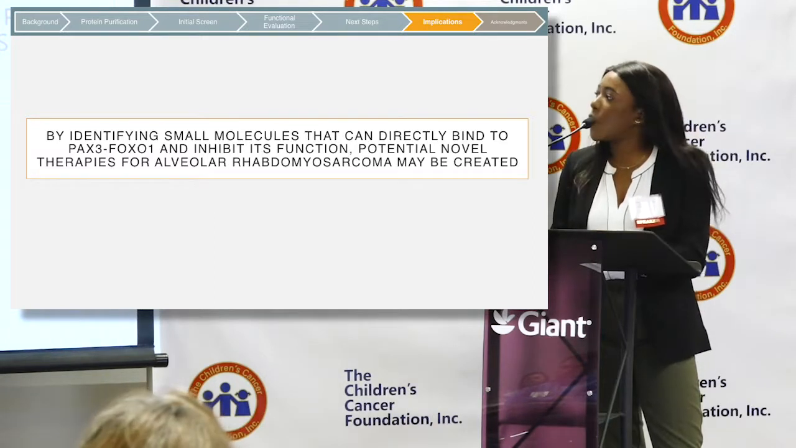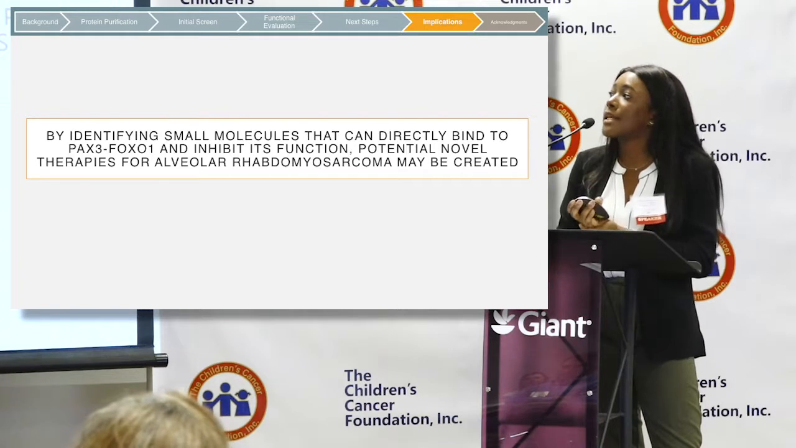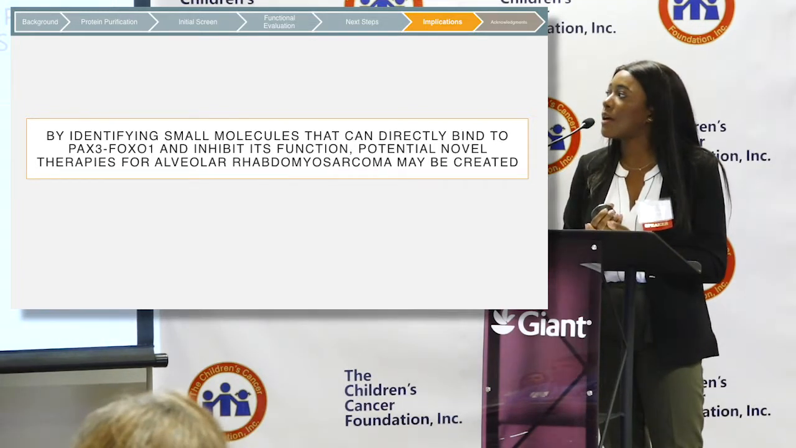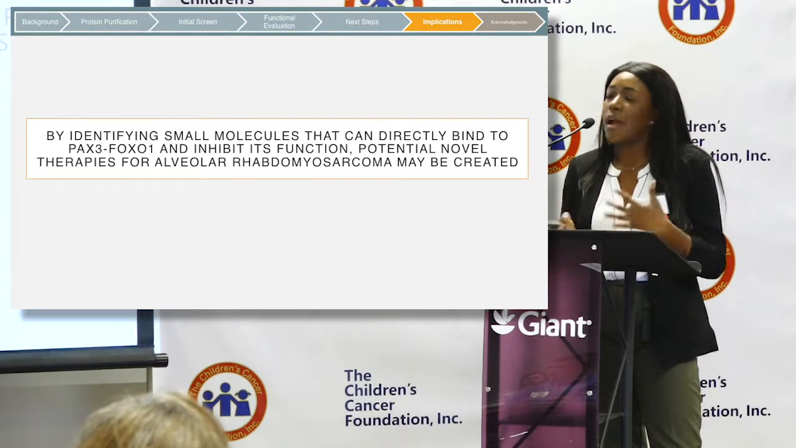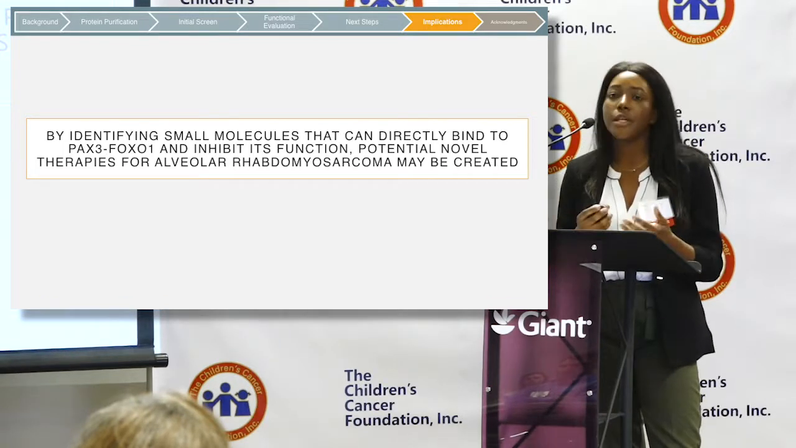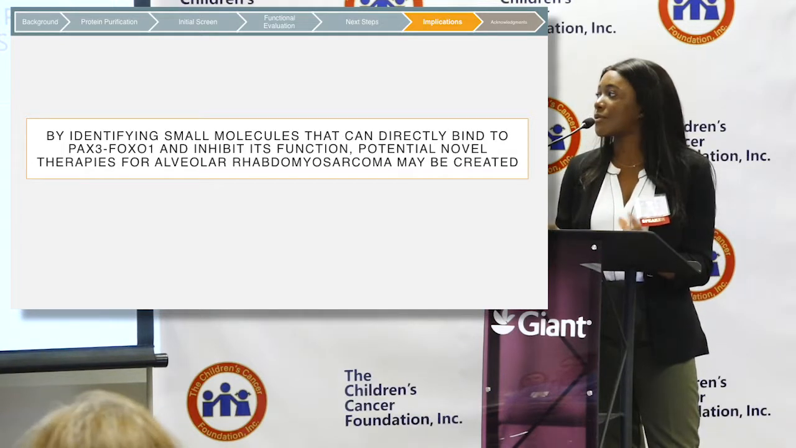So we hope by going through this plan to find a compound that does inhibit paxifoxo-1 activity, and that that could be a potential novel therapy for alveolar rhabdomyosarcoma. And this might not necessarily directly lead to a cure, of course, but we hope that it could be used in combination with chemotherapy or radiotherapy for improving outcomes for these patients.